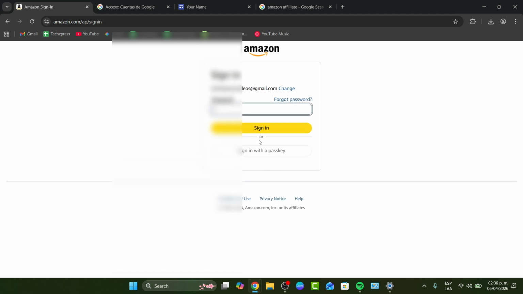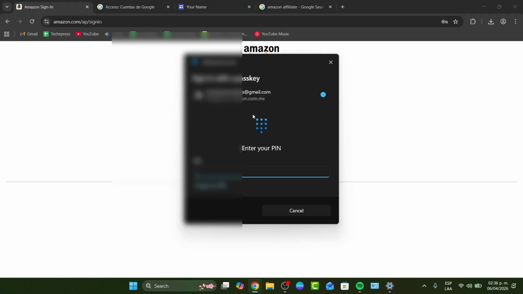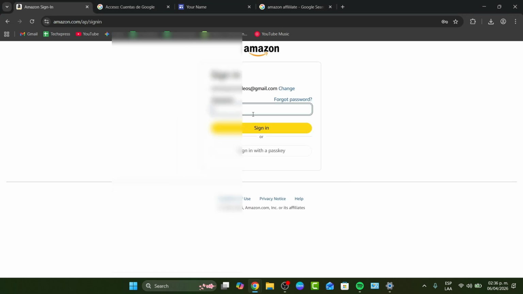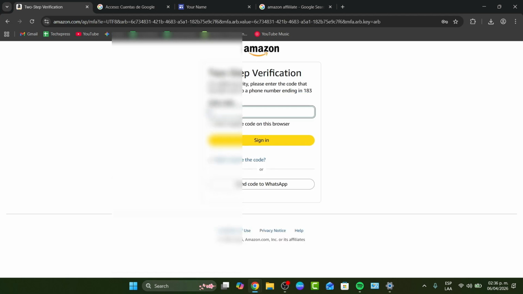Now, when you sign in directly inside here, I want to enter the right information really fast. There we go. Now it's going to be asking me for the two-step verification, which is just a one-time code that can be sent to your devices like this. I'm going to just enter the code.